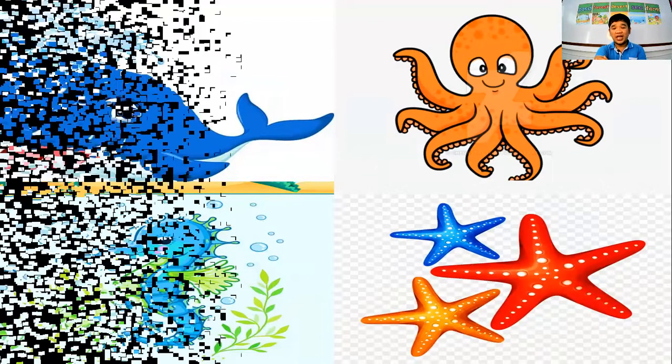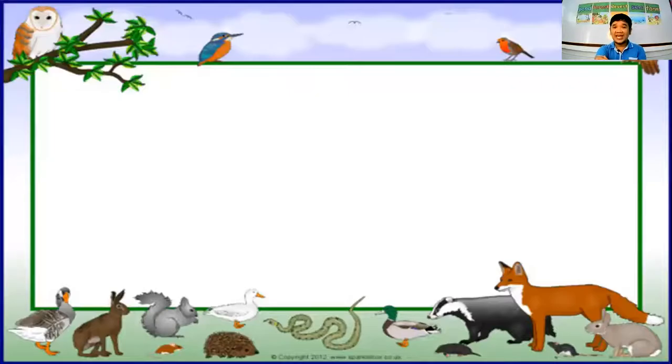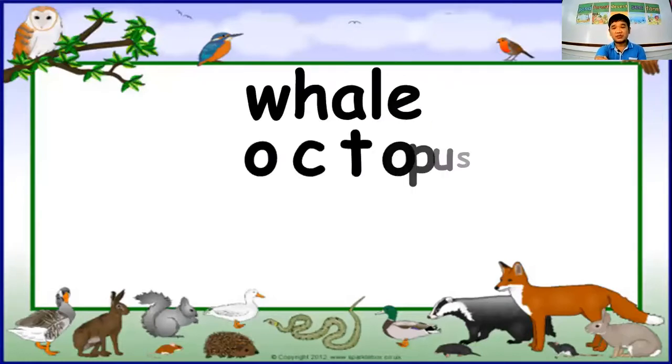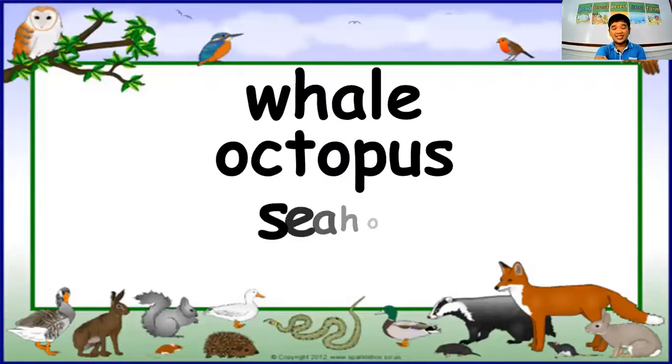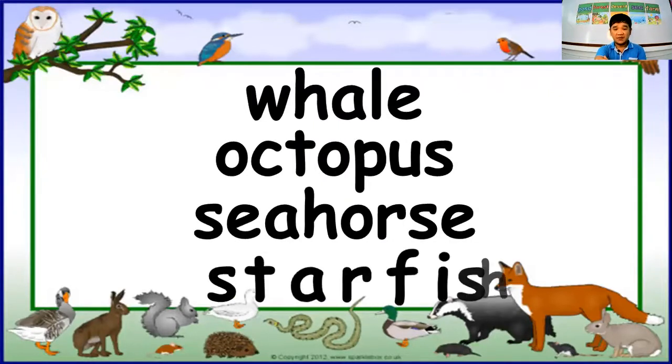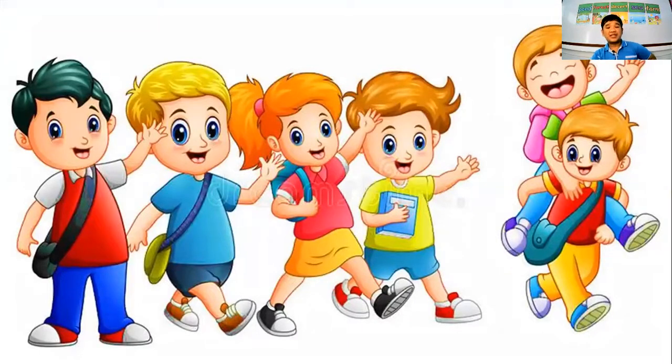Okay, so I have here the list of animals that live in the sea, such as the whales or whale. We have also the octopus, and we have also the seahorse, and the last one is what we call the starfish. So these are the animals who can live in the different habitats.